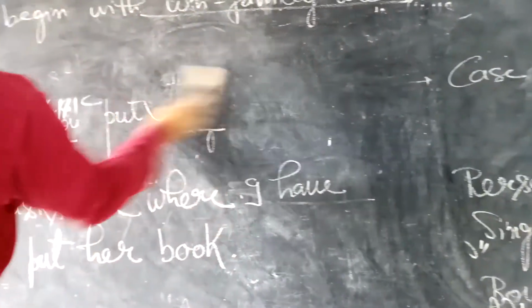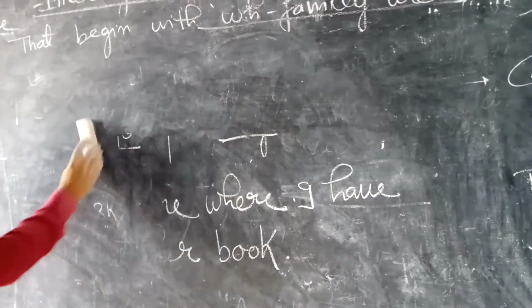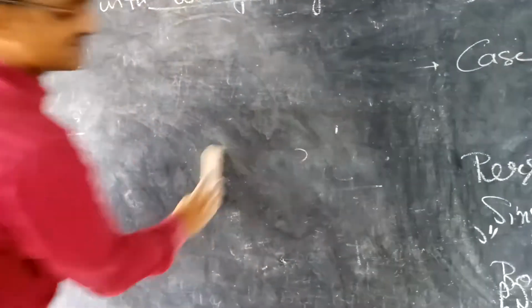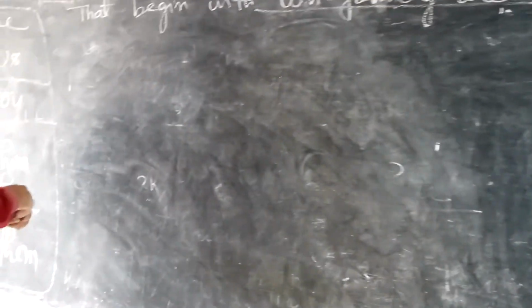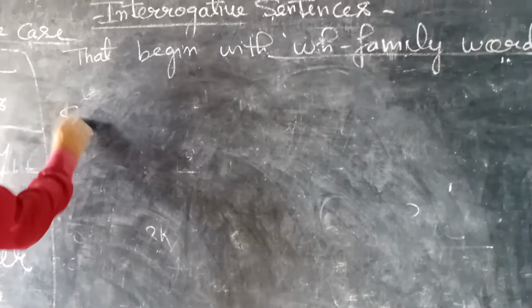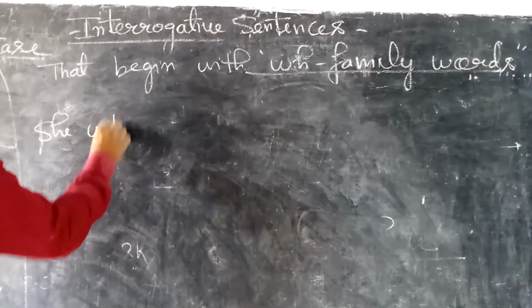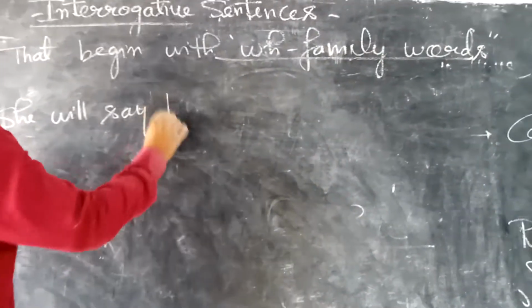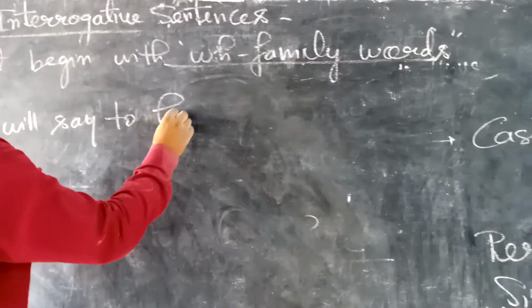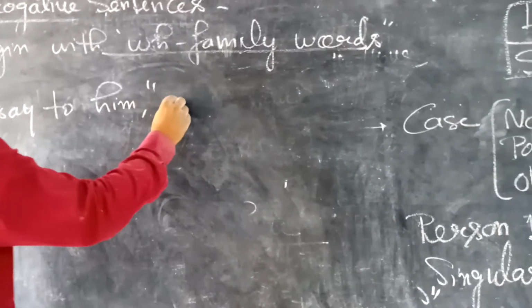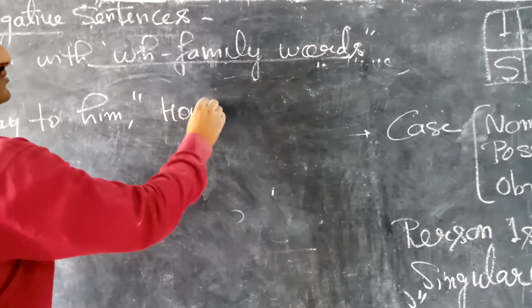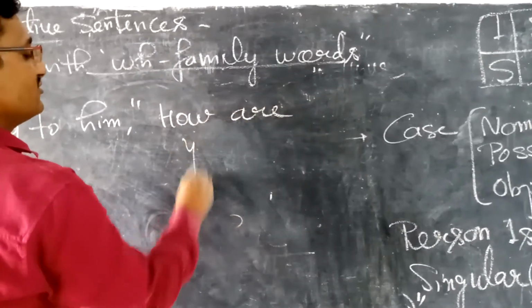Okay, students. One more example I will give you so that you can understand it well. He will say to him, how are you?